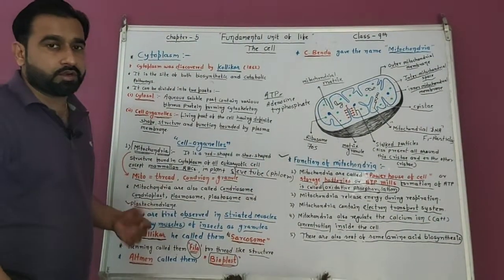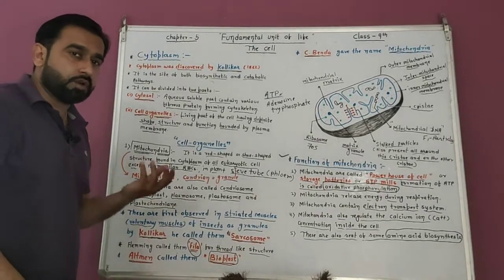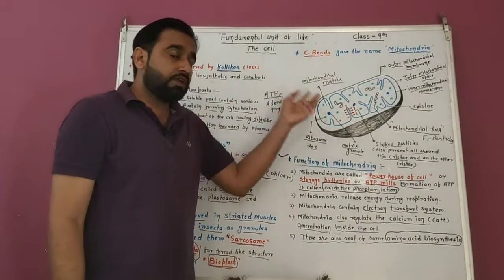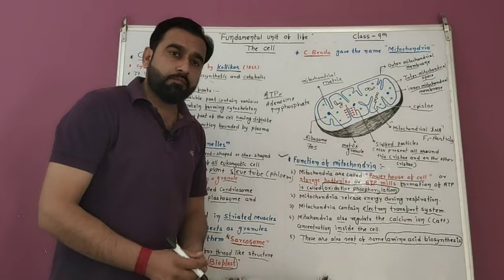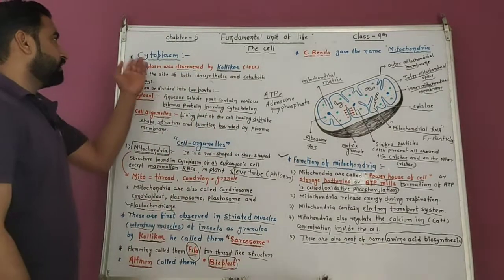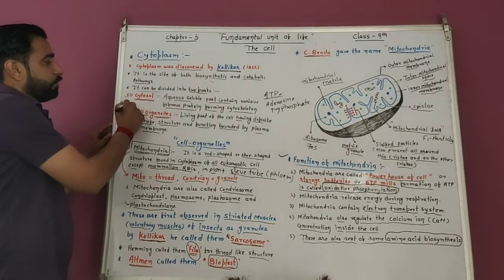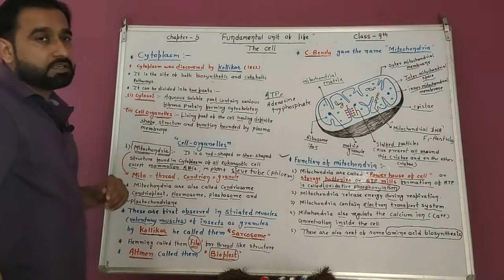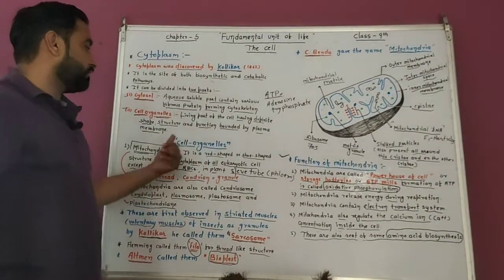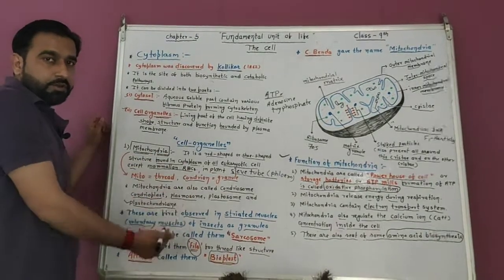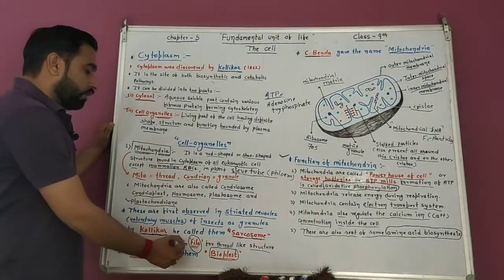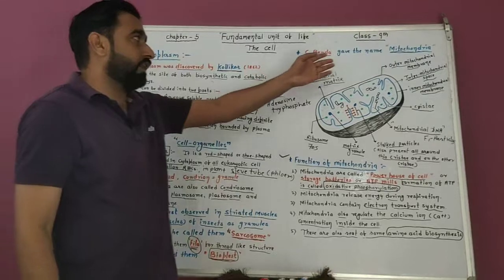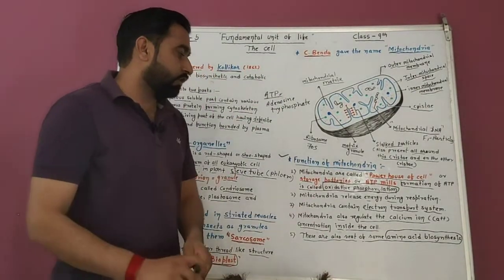We covered who discovered mitochondria, who gave the name mitochondria, who first observed it, the structure of mitochondria, which parts are present in it, and its function. Okay students, let us revise. In cytoplasm, two parts are present: cytosol and cell organelles. If we remove the cell organelles, it is called cytosol. Now we discuss cell organelles. First is mitochondria. Mitochondria is observed by Kolliker. Fleming called them phyla. Altman called them bioplast. C. Benda gave the name mitochondria, and these are the functions of mitochondria.